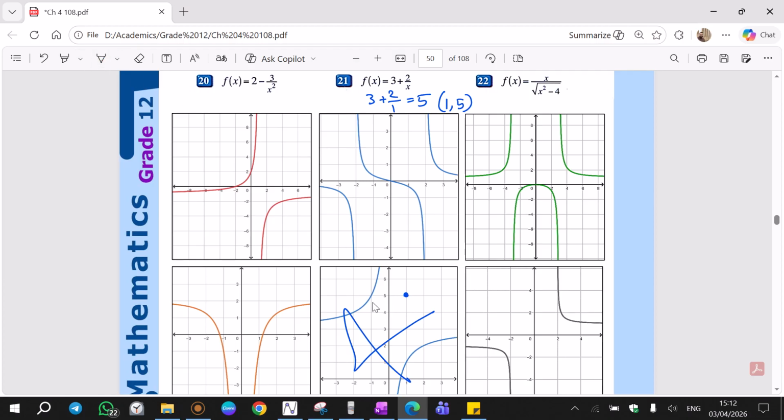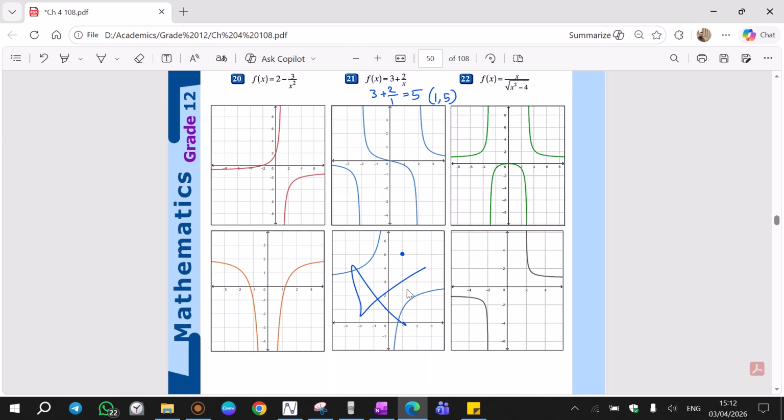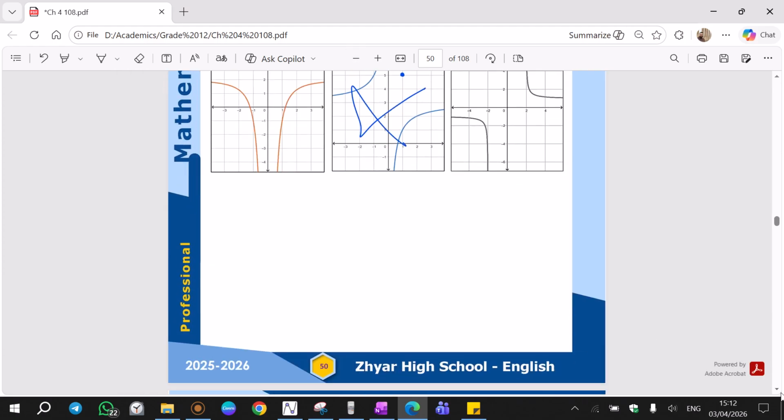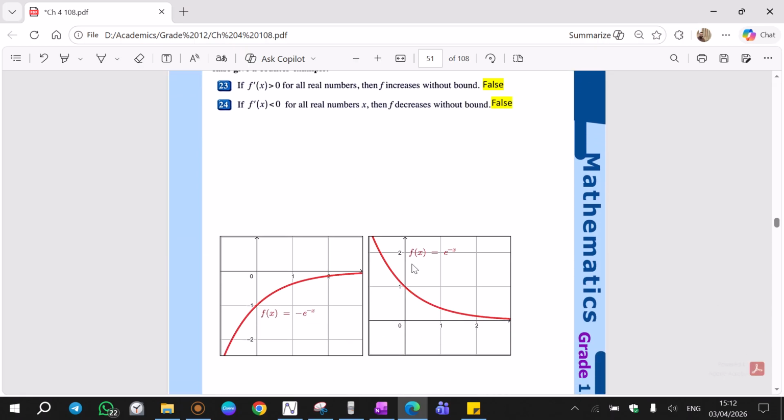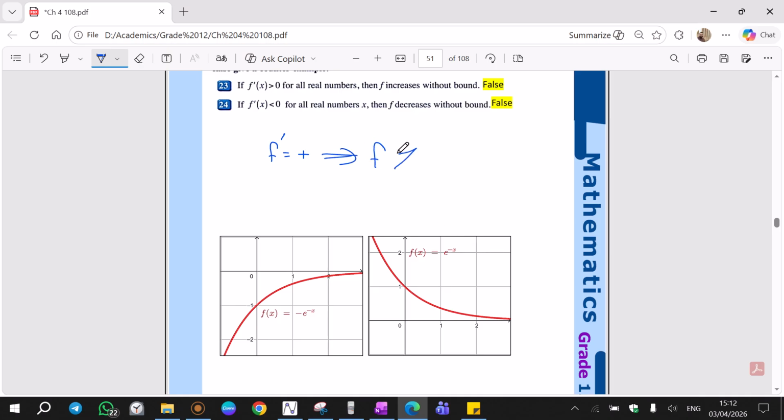In section 4, we do need this idea a lot. The whole section 4 is about matching curves to functions. Here we have 2 true-false questions. If f prime is greater than 0, which means f prime is positive, then f is increasing. But since f is increasing, it doesn't mean that increasing is always going up without bound. Without bound means the curve is going up forever.